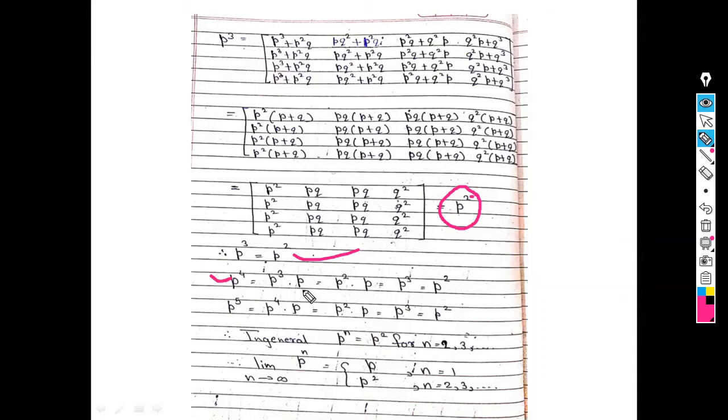So what is P raised to 4? How is it written? P cube into P. But P cube is nothing but P square. So P square into P. Again I get P cube, but P cube is the same as P square. Similarly, P raised to 5 is the same as P square. In general, P raised to n is P square for n equal to 2, 3 and so on. So there are two answers if I consider the limit. Limit n tends to infinity, P raised to n is P if n is 1 and P square if n is 2, 3 and so on.